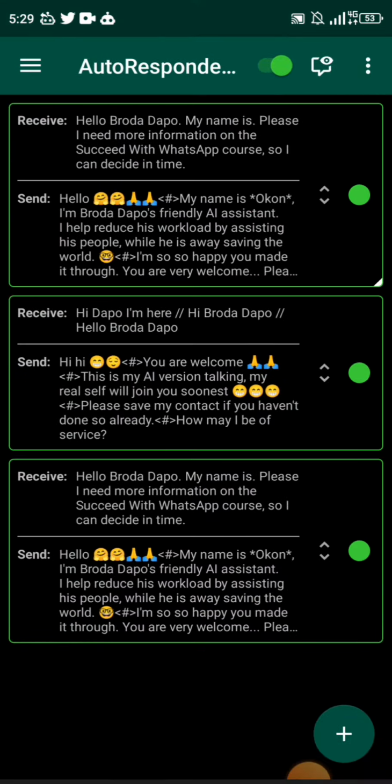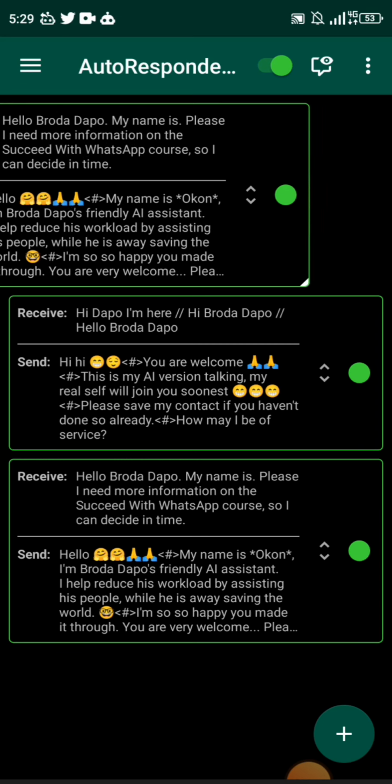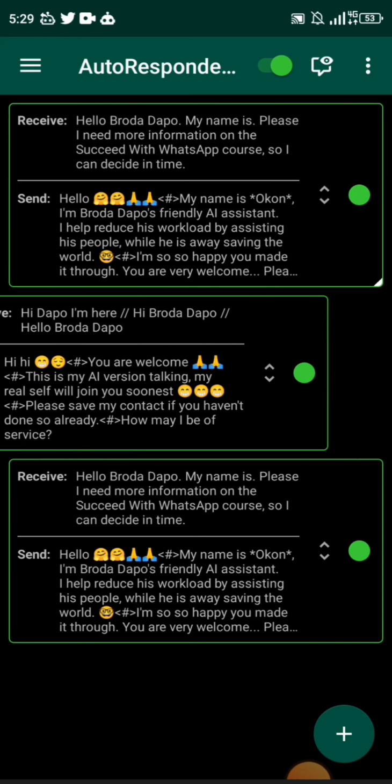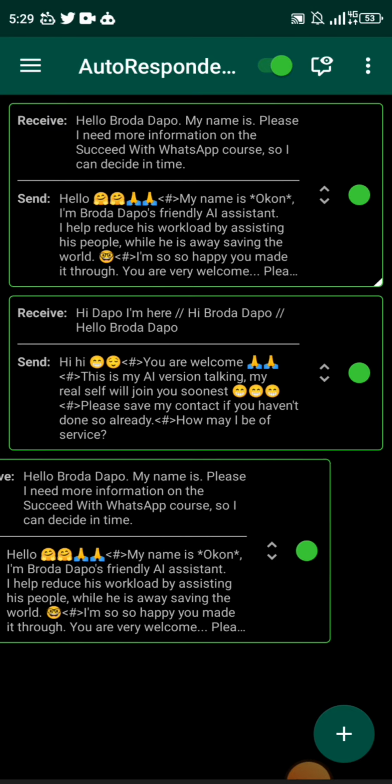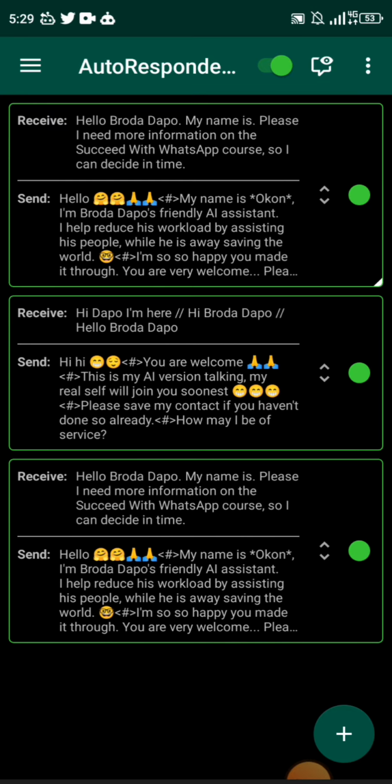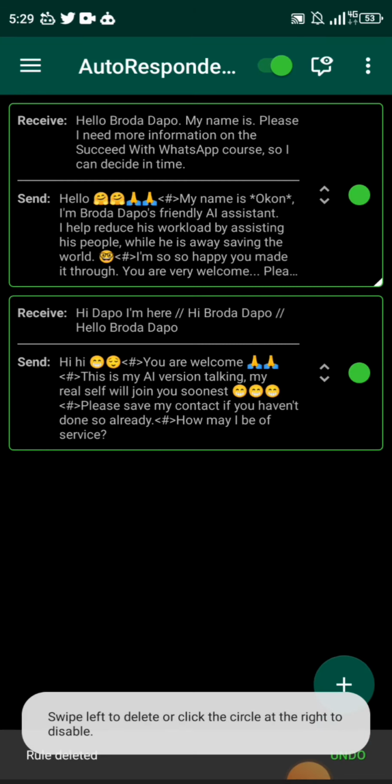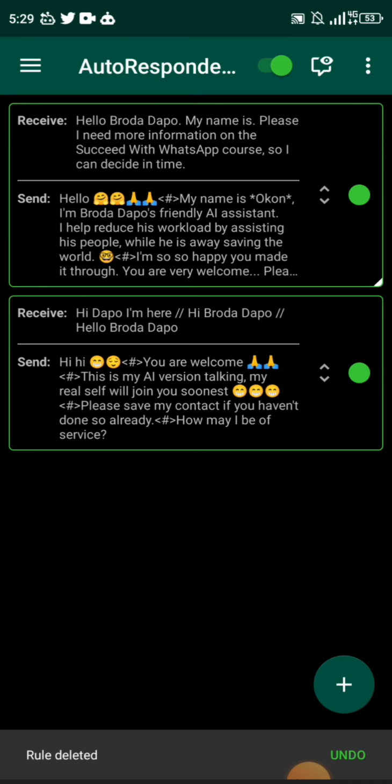If you save it, you can now see that you now have multiple rules here. Can you see that? So this is the original rule we created. This is the second rule we created. This is the duplicated rule. That's how you duplicate your rule. I don't know exactly what kind of situation this might happen, but this is how that works. So if you want to delete a rule, right, how do you do that? You basically just swipe to the left and that rule is deleted. So now let's go to how to back up your rules.